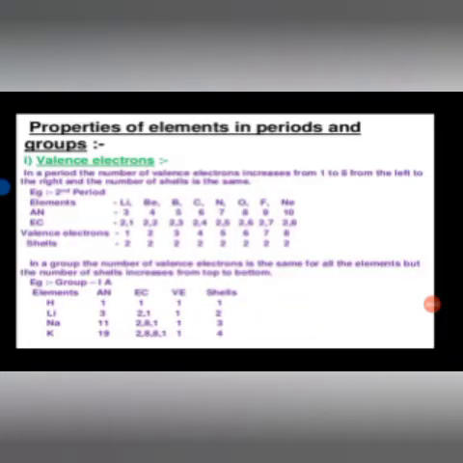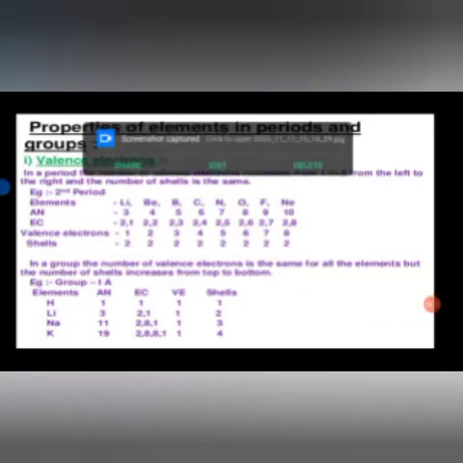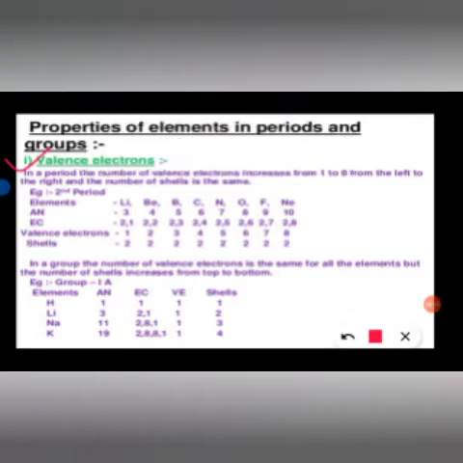Okay, so if we talk about basic properties, the first basic property is valency. Just know what valency is. In a period, the number of valence electrons increases from 1 to 8 from left to right in the same shell. For example, if we take the second period members, that is lithium, beryllium, boron, carbon, nitrogen, oxygen, fluorine.